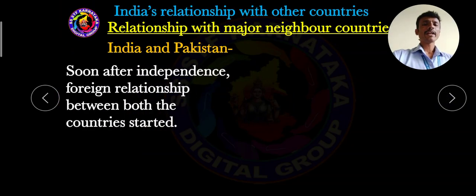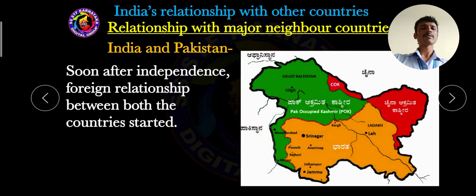Soon after independence, both countries started a trade relationship. So dear students, India and Pakistan started a trade relationship after independence.